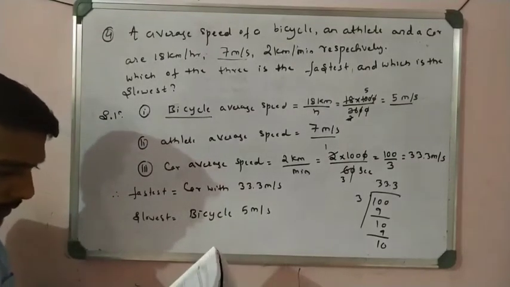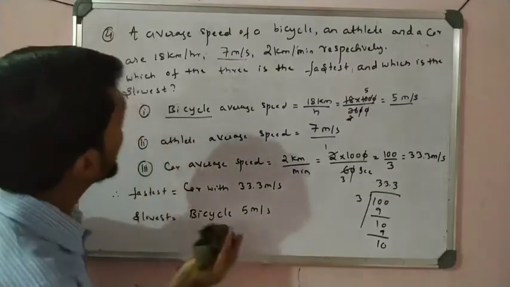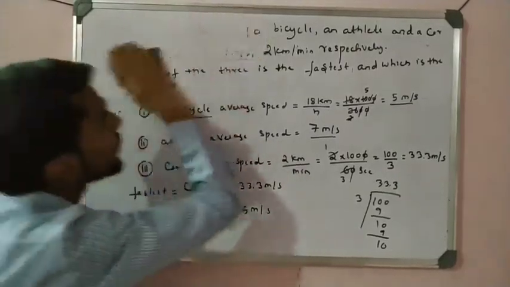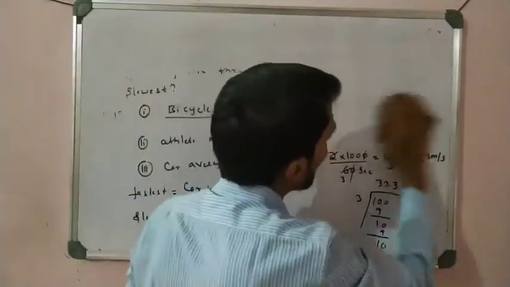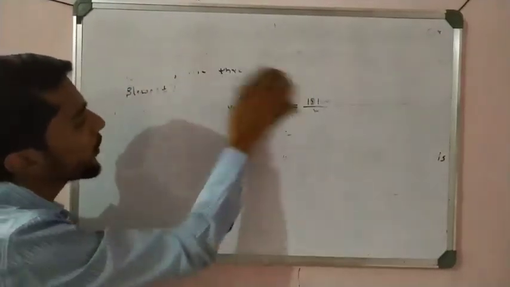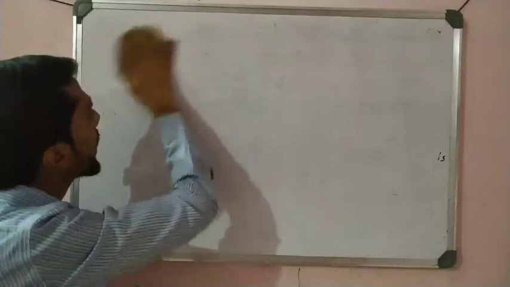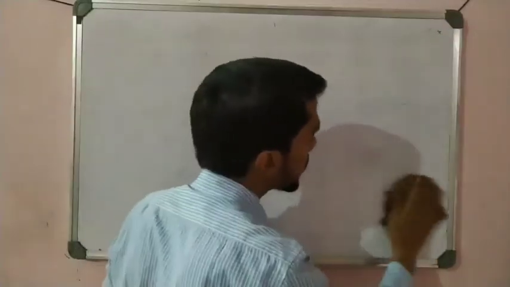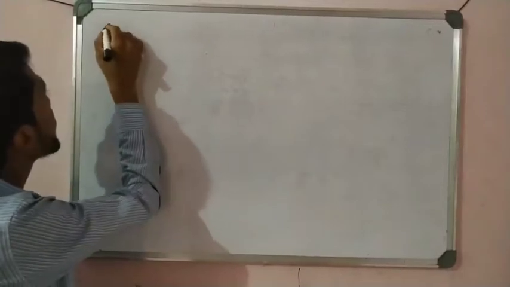Now let us take some more examples. Question number 5. Now two more examples here. Take the last two examples, then we conclude this video. So 5 examples are over, now take two more and the total is 7 examples, right? So now example number 6.